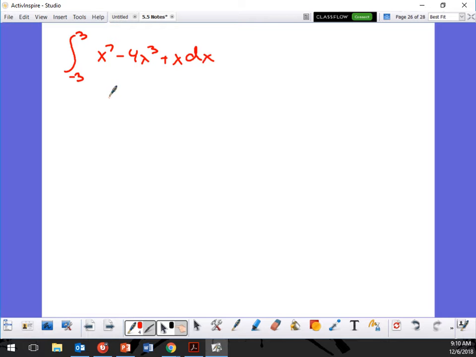So it's going to be x to the 8 over 8 minus x to the 4th. If I divide by 4, there's already a 4 there, so that 4 is going away. And then it's going to be plus x squared over 2.